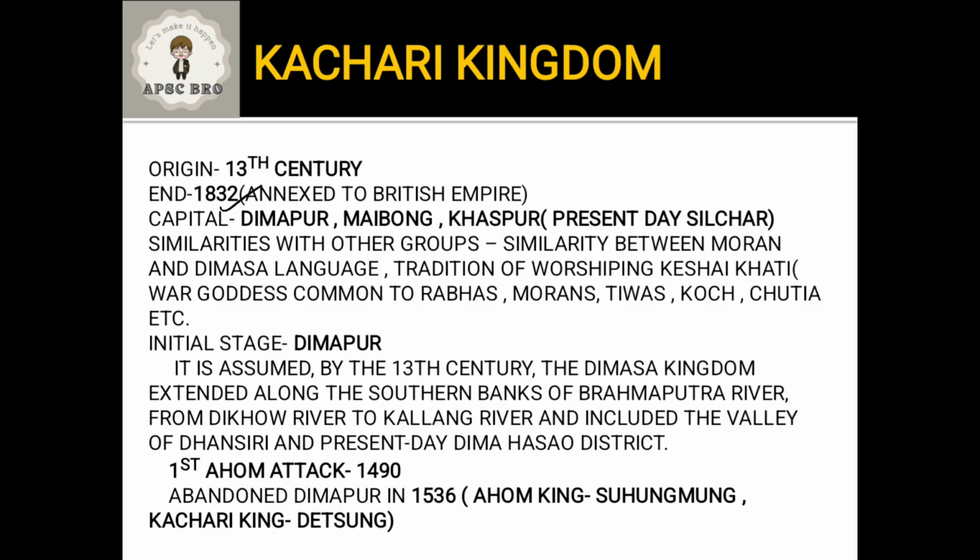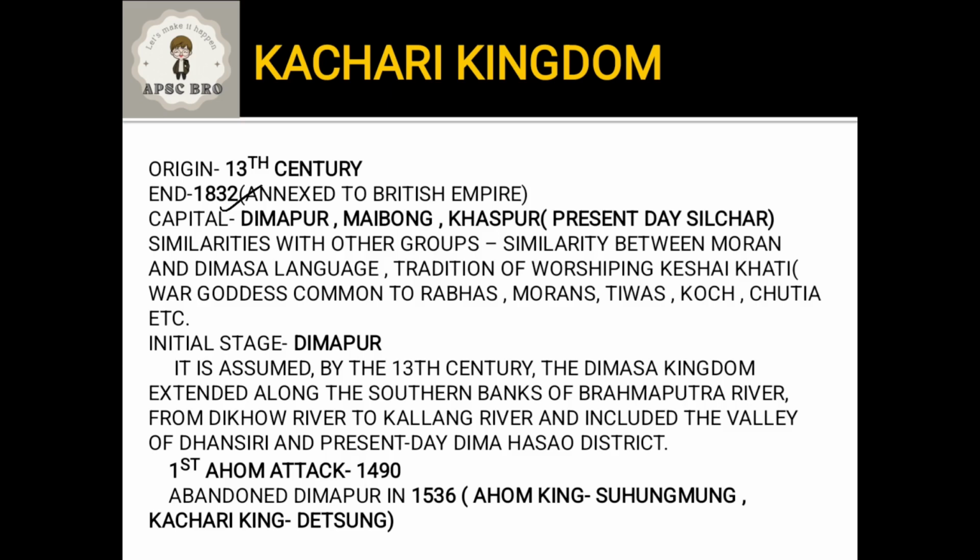That's why a lot of history is lost in the course of time. Okay, that's why we don't get much information about the Kachari kingdom, but nevertheless it was a very important kingdom and it ruled certain parts of Assam for a long time. It was only in 1832 that it was finally annexed to the British Empire.